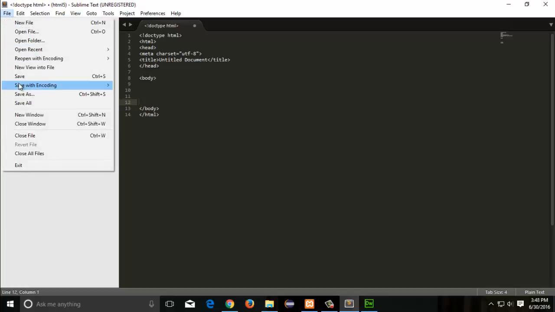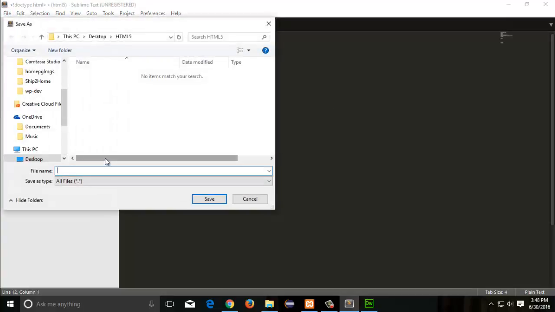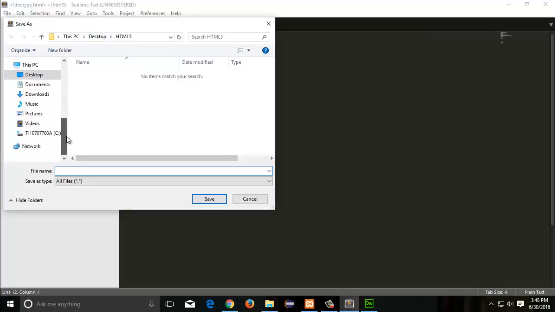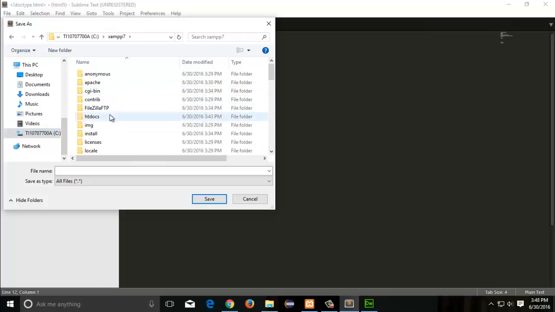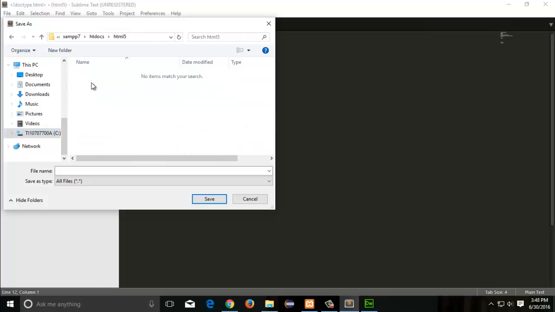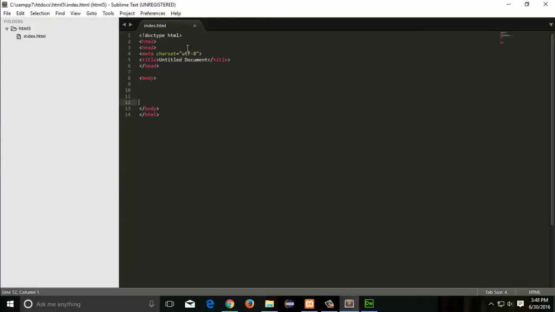Let's save the file. We'll call it index.html. This is the home page of the website. As you know, when you visit a website, the page you land on, the home page, is always called index.html or index.php. We must save it inside our HTML5 folder in the htdocs. Once the file is saved, you will notice the code changes color. This helps make things easier.